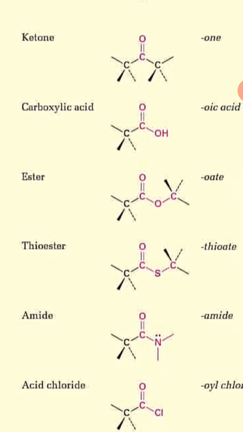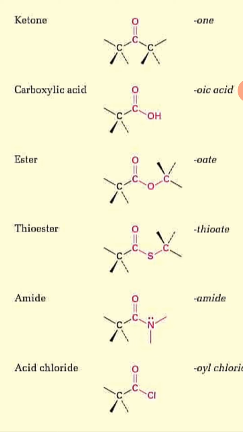So esters are basically derivatives of carboxylic acid, and their name usually ends with -oate, like sodium benzoate. This kind of molecule you will see. Thioesters are also very similar to esters, but they contain sulfur in the position of oxygen, and they end with -thioate.